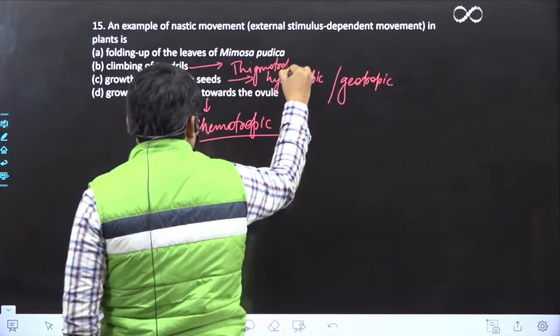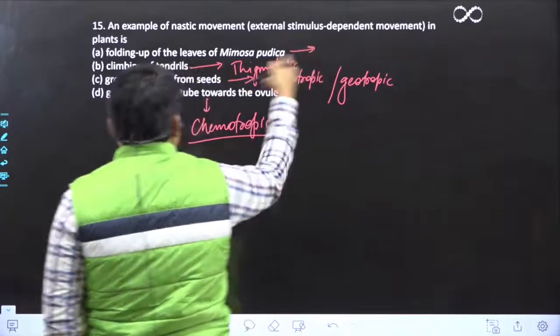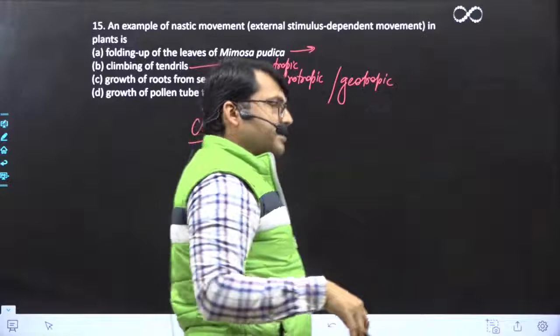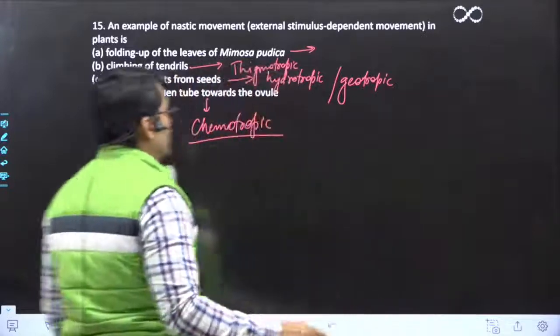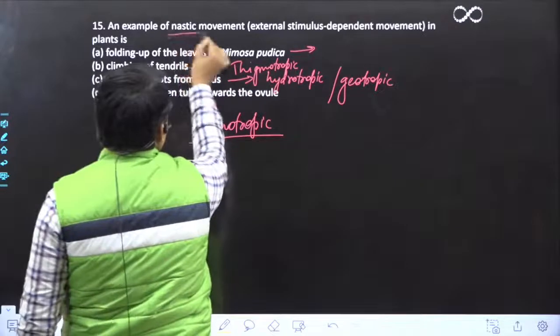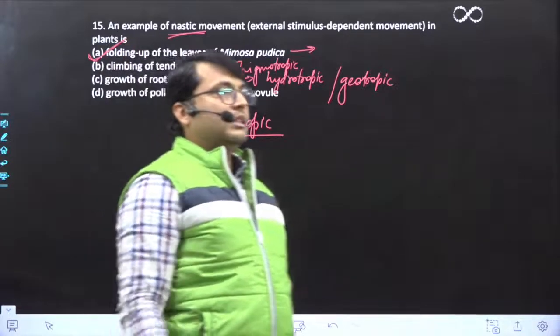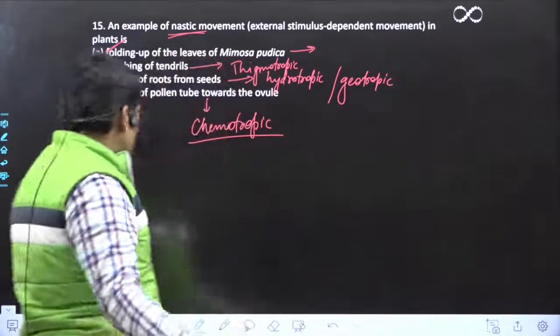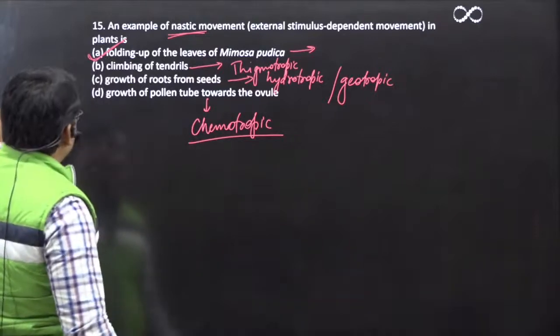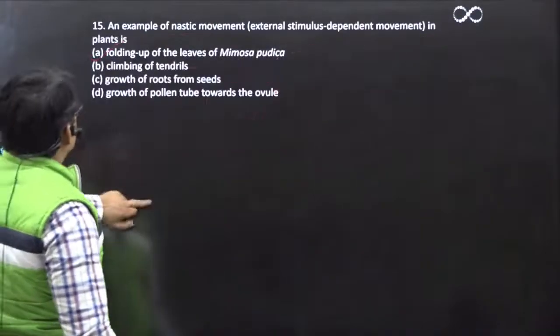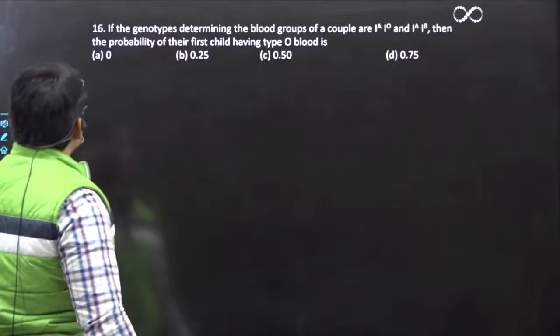This is called thigmotropic. Leaves of Mimosa pudica, the movement is independent of direction, right? So it is an example of what? Nastic movement. So correct answer is A. Correct answer is A. So all those who have given me answer A are correct. है ना? Rest of you, please look at your concepts.